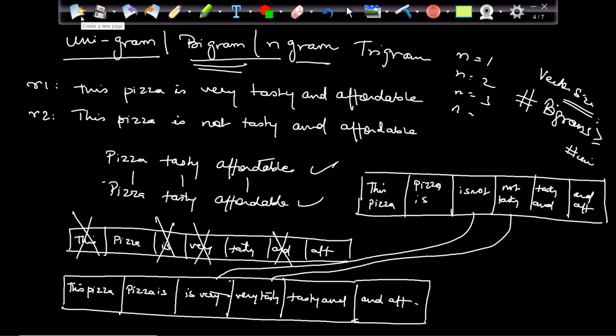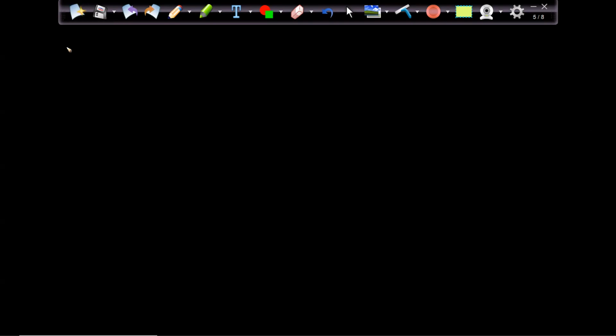Now the next concept which we have to discuss is this. Whatever we have learned till now is basically one of the techniques, that is bag of words. There are other techniques as well.